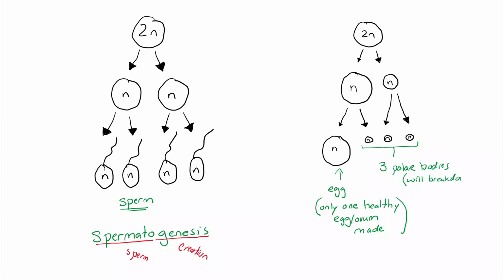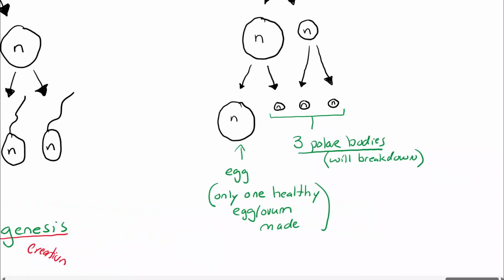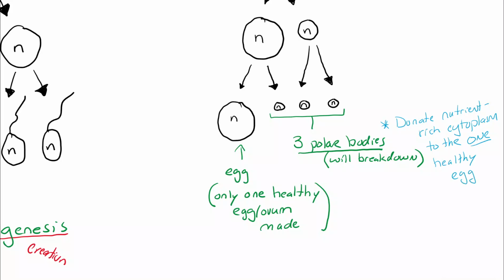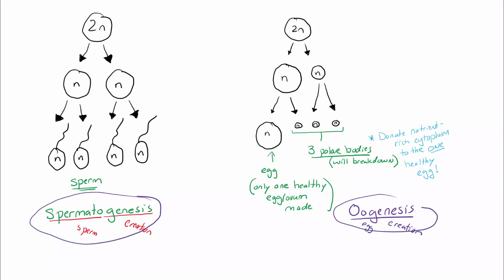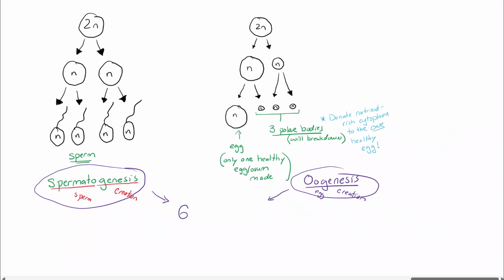They're going to actually donate all their cytoplasm to the 1 healthy egg. That's why they're so tiny. And the cytoplasm is going to contain a lot of rich nutrients, so once the egg gets fertilized, it could develop into a healthy embryo. This is called oogenesis, egg creation. Both spermatogenesis and oogenesis are known as gametogenesis, gamete creation.